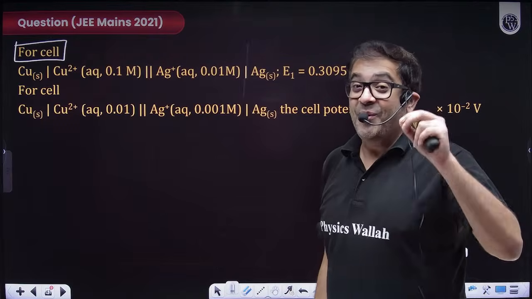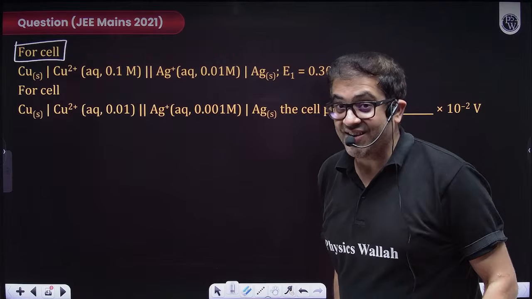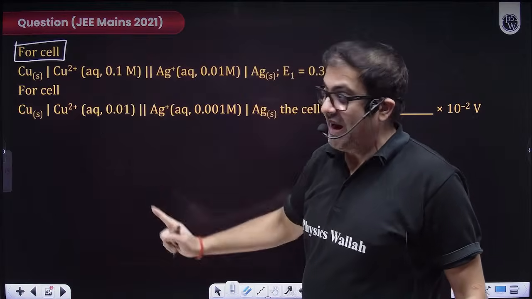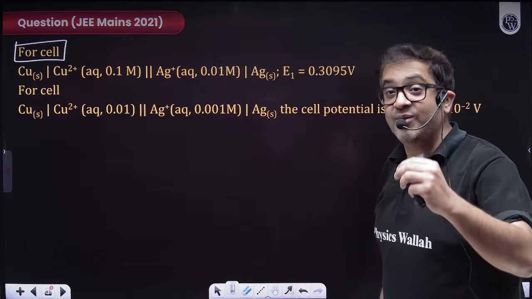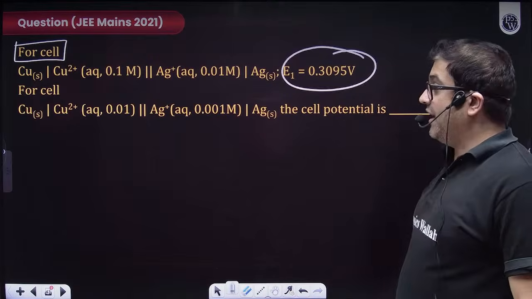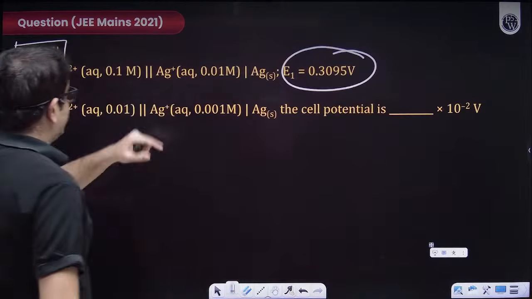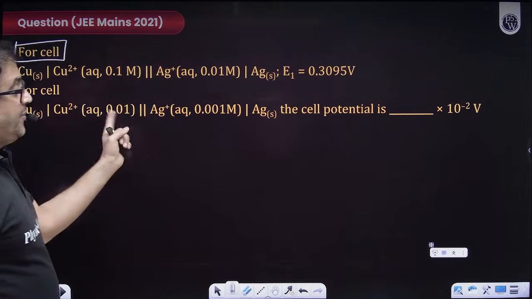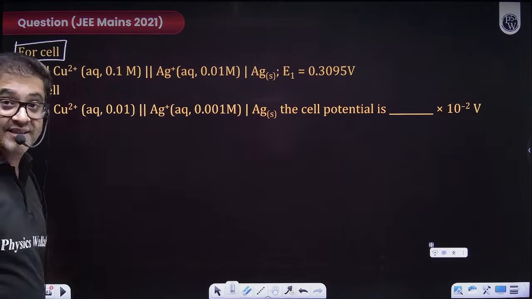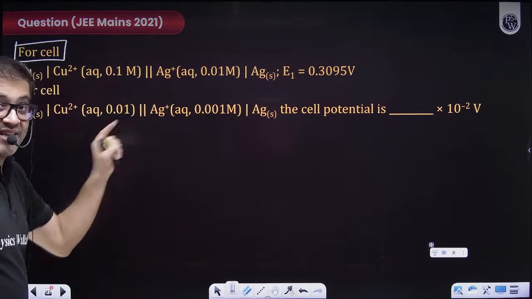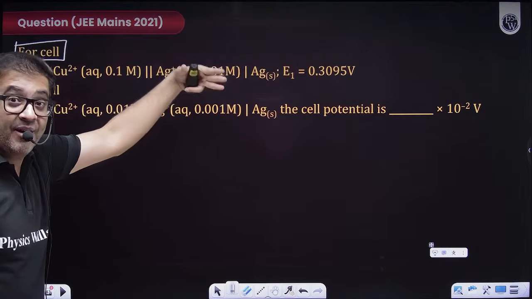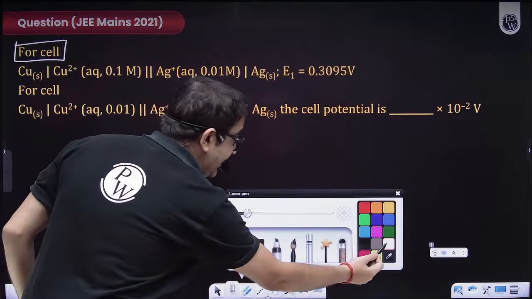Now, sir, pure solids do not impact the state of equilibrium, but sir, concentration of ions do. So concentration of ions or pressure of gases you should always mention in the bracket as mentioned over here. Now this is how you represent a cell. So the cell is represented and the cell potential is also given. Now for this cell, the potential is given and you are asked the cell potential of this. In order to calculate this, concentration of ion is there, but sir, I need E naught cell. Concentration I will use in the Nernst equation, but I need E naught cell, and the same cell it is using above. So from our first equation you can calculate E naught cell.